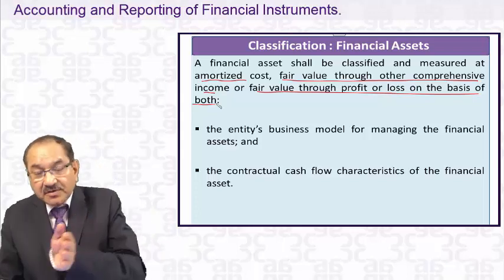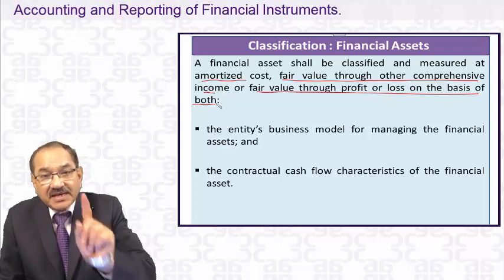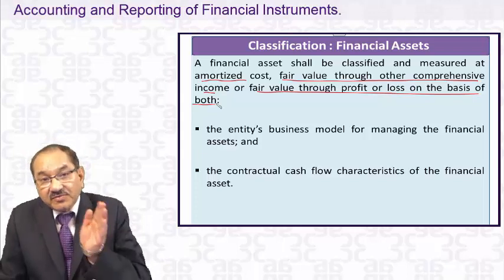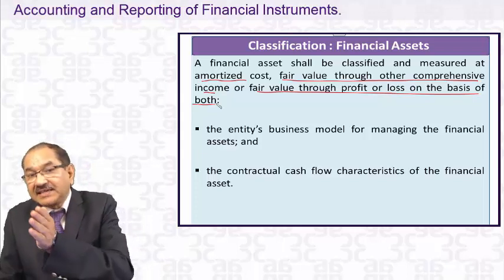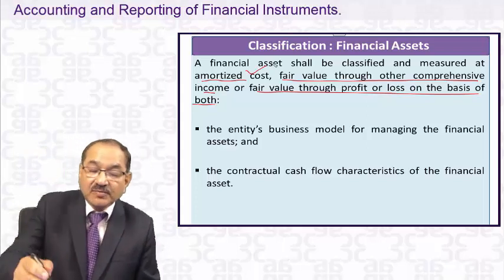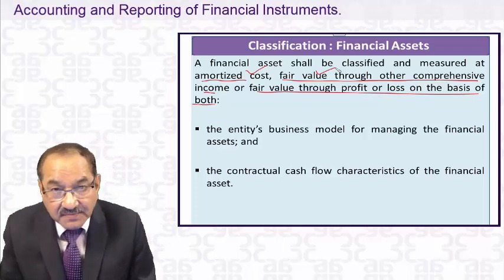Financial assets carried at amortized cost in the balance sheet. As I told you, initially every financial asset will be recorded at fair value. Subsequently, they will be carried either at amortized cost, one classification, or at fair value through other comprehensive income.